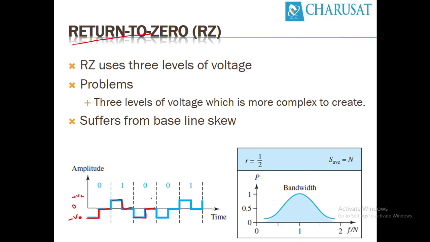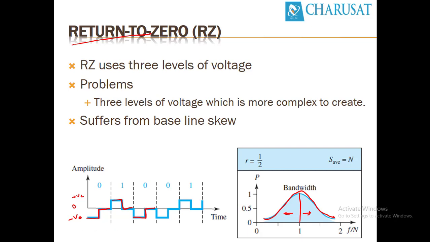If you look at this bandwidth distribution, this is a very good characteristic of return to 0. It has a baseband bandwidth distribution as opposed to NRZ-L and NRZ-I. It is having a low pass channel. Here, it is not a low pass channel because of the absence of 0 frequency. The frequency is concentrated at the center and uniformly distributed on the left side and right side. So in case of DC transmission, we require such kind of signals.